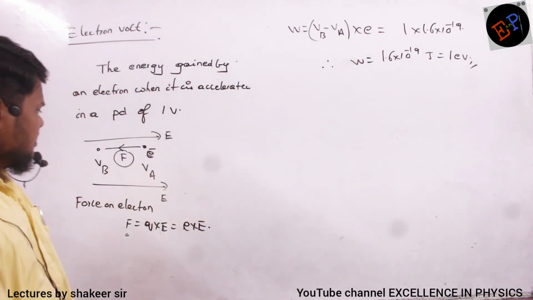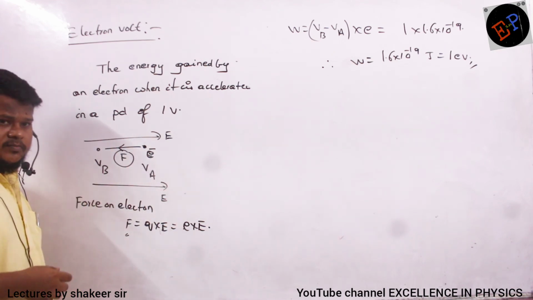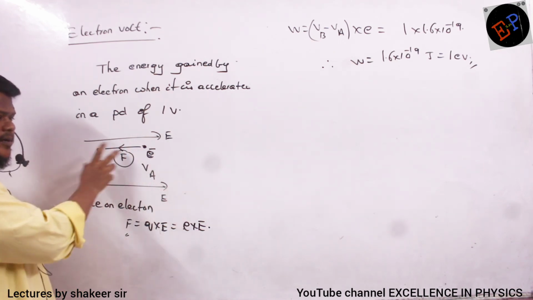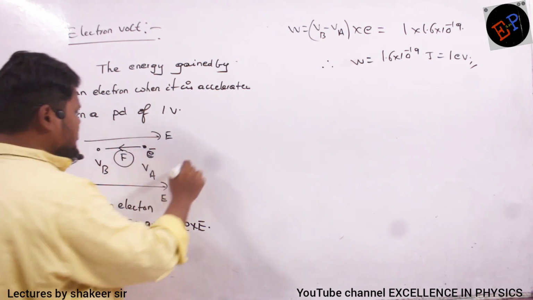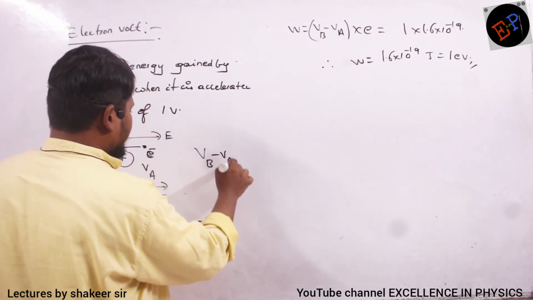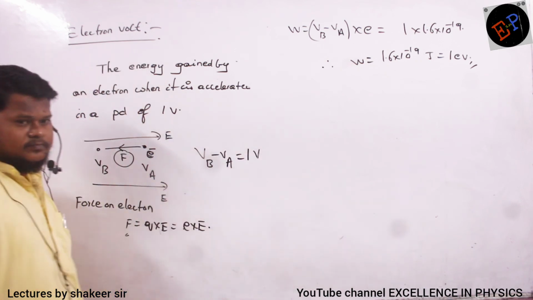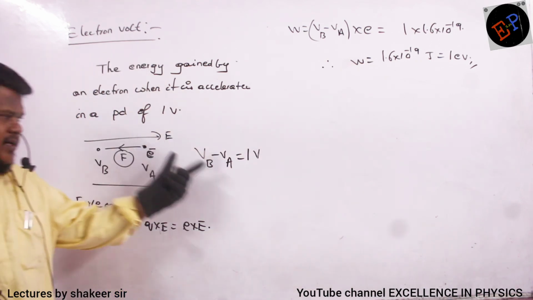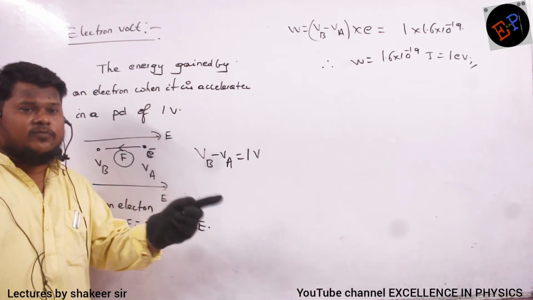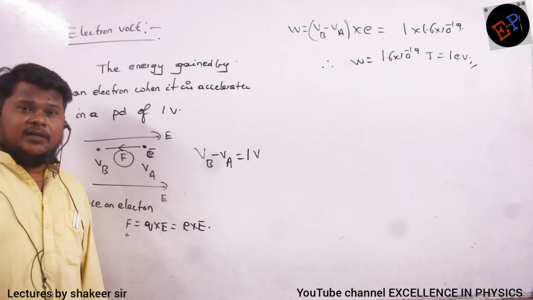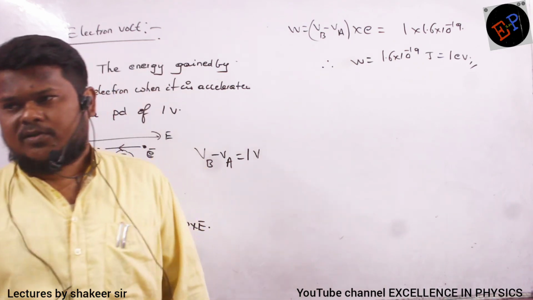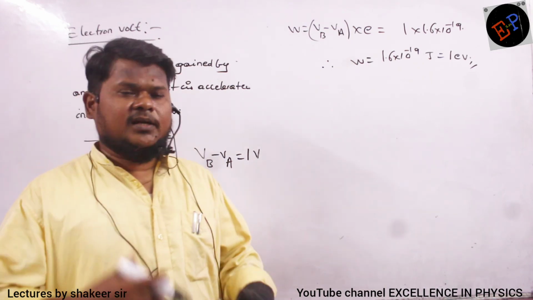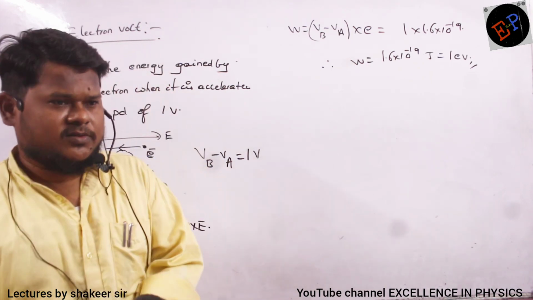So the energy gained by the electron when it is accelerated through a potential difference of 1 volt, that is, the potential difference between VB and VA is 1 volt. Okay? So if I accelerate this electron through a potential difference of 1 volt, then the energy the electron finally gains is called 1 electron volt. Clear, no?